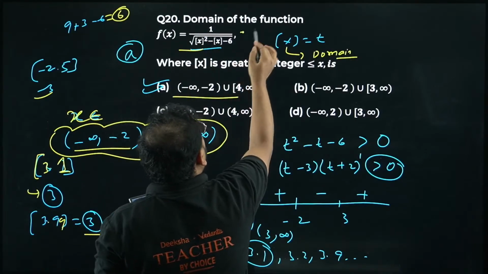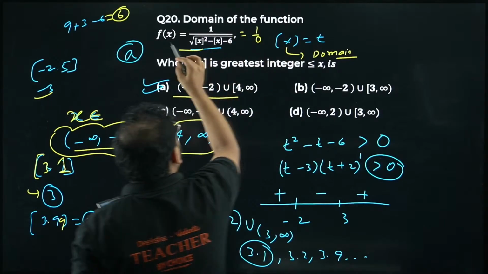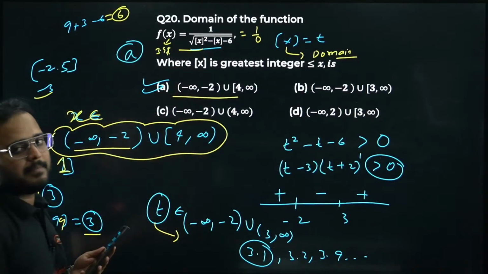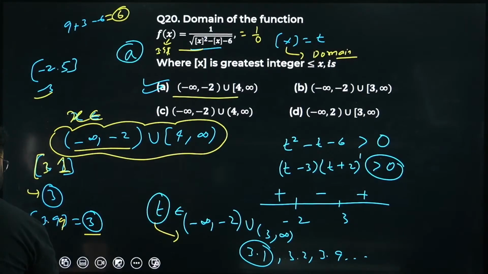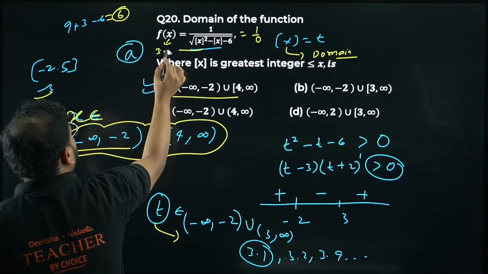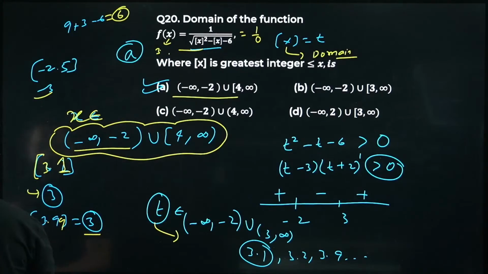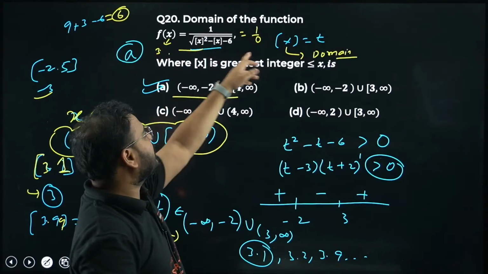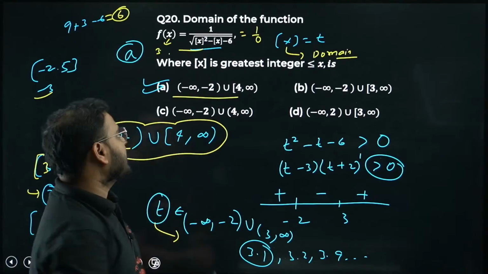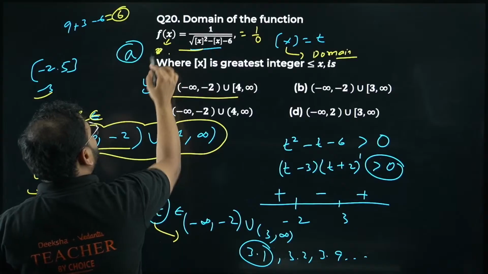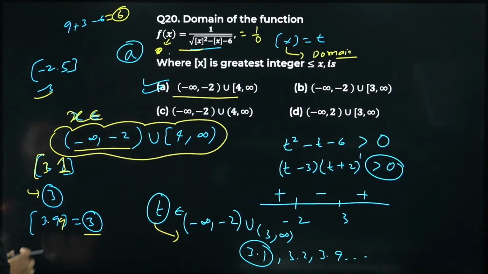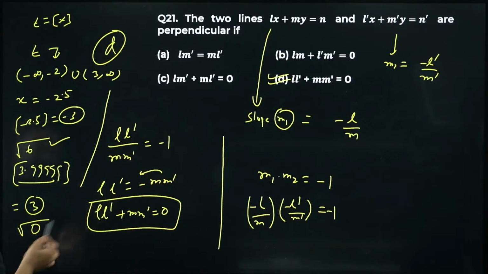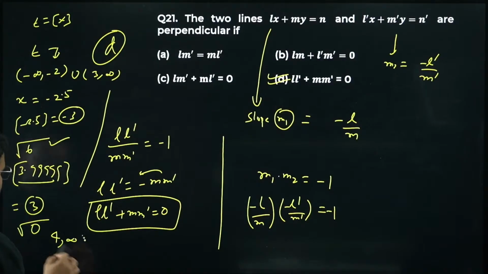Now it will become 1 by 0. When, sir? When this x is coming out as anything like 3.99. Basically, x is coming out as 3. When x is 3, it will become 3.999. When you take 3.999, it will become, bacha, what? 1 by 0. So we can't do that. Hence, I have tried to remove the value from where to where. So I cannot take up to 3.99. What is the next value after that? 4 only, right? So 4 to infinity.